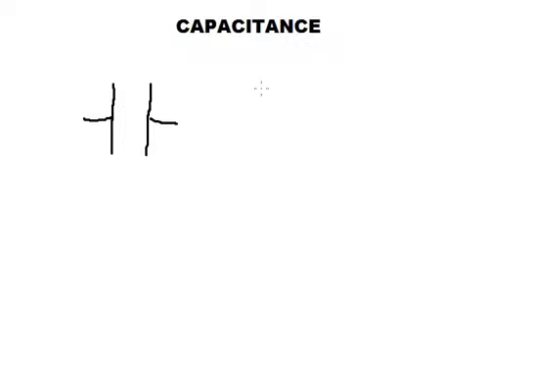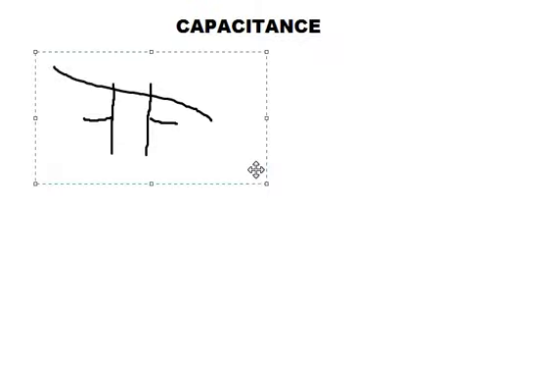Actually, to understand the principle of a capacitor, first I will consider a metal plate here. Let me call it M. Now I bring a charged metal plate close to this M. Initially, M is an electrically neutral metal plate.